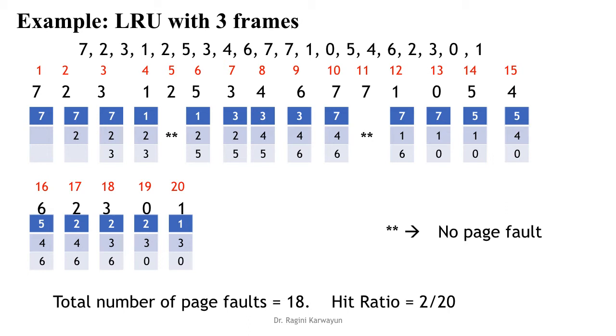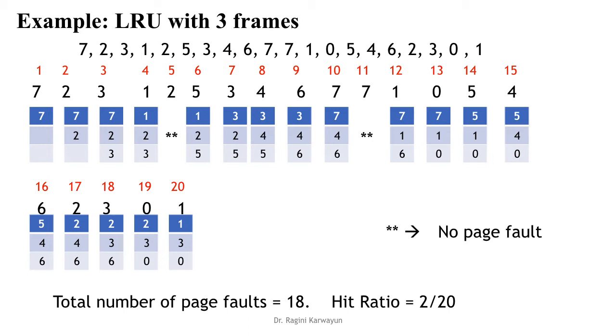So for 1, when we need to replace 7, 2, 3 will come. Now for 1 we need to replace one. 7 has the least count, so 1 will replace 7. 2 is there, so it's fine. Now for 5, 1, 2 and 3. In 1, 2 and 3, the sequence number above 3 is 3, above 1 is 4, above 2 is 5, so which has the least count? 3's, so 5 will replace 3.